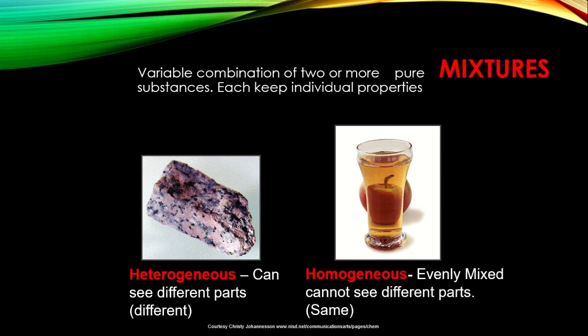These two pictures give out the differences between heterogeneous and homogeneous mixtures. In heterogeneous, hetero meaning different, you can see the different parts. In homogeneous, homo meaning the same, the parts are evenly mixed, or you can only see one phase.